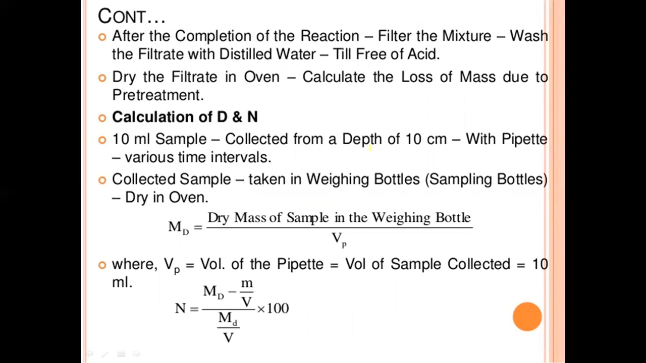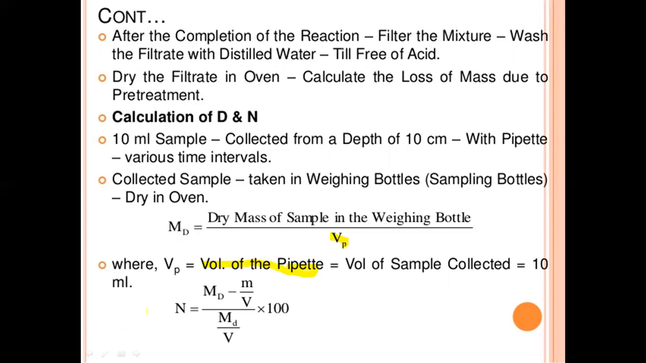10 ml of sample is collected from a depth of 10 centimeters with a pipette at various time intervals. The collected samples are taken in weighing bottles and dried in an oven. Therefore, MD equals the dry mass of the sample in the weighing bottle divided by VP, where VP is the volume of the pipette, equal to the volume of sample collected, 10 ml.